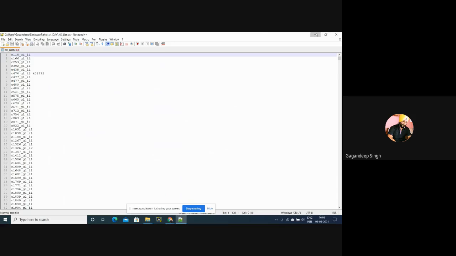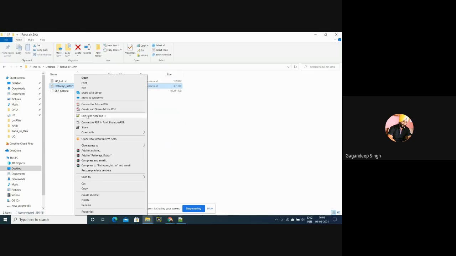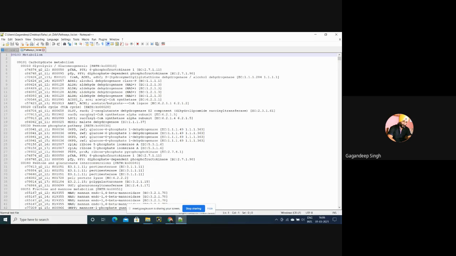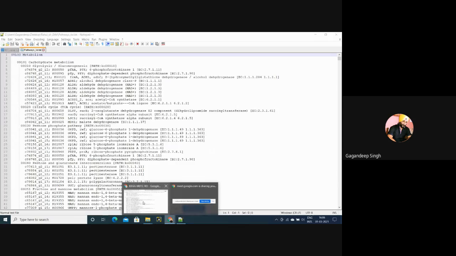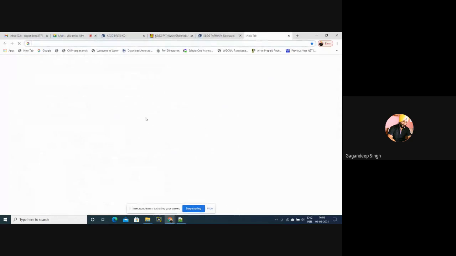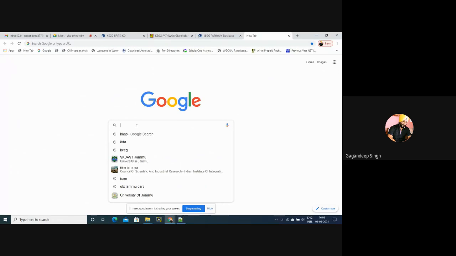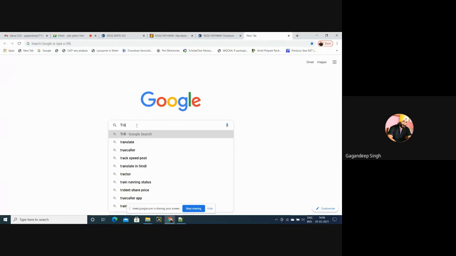Okay. But for pathways, what will we do? This is the pathway list that I have saved for a particular work. Now see, these results are saved for us. How to use these results in our particular studies, that I'll show. In my previous studies, I have saved these results and I have published the work in Scientific Reports regarding Trillium govanianum, for example.